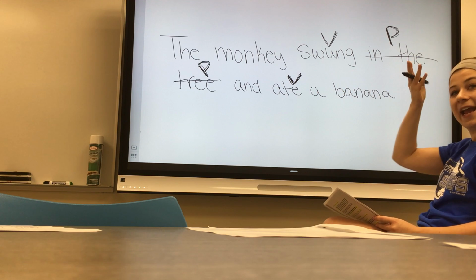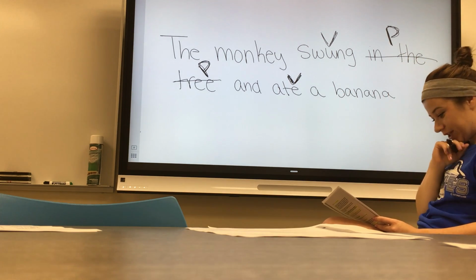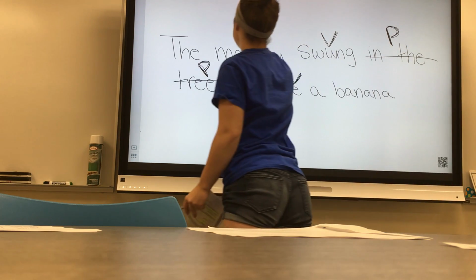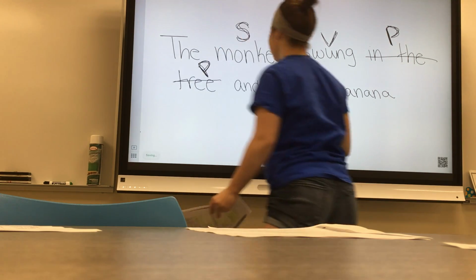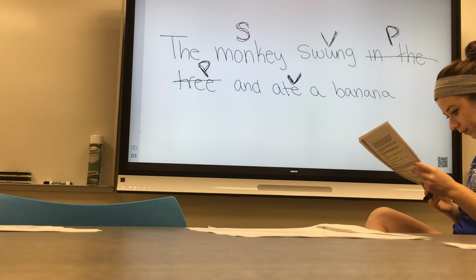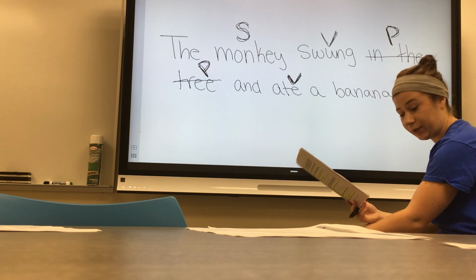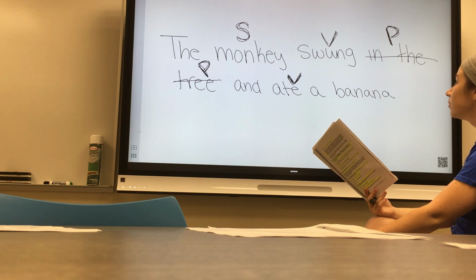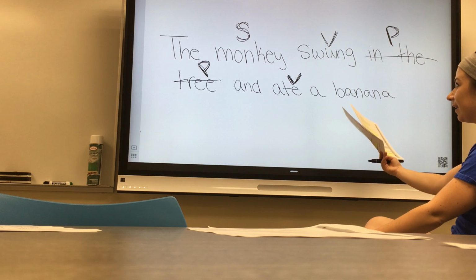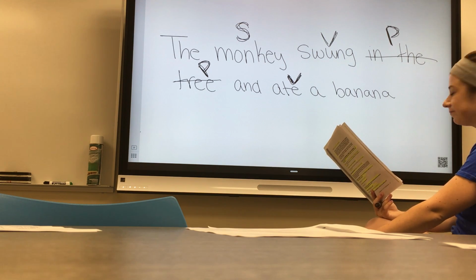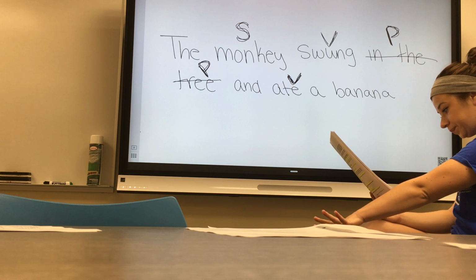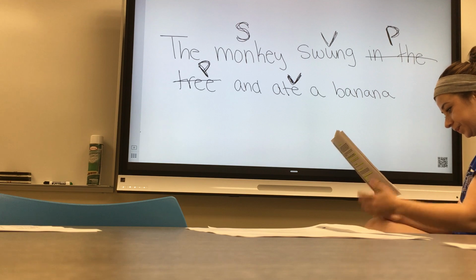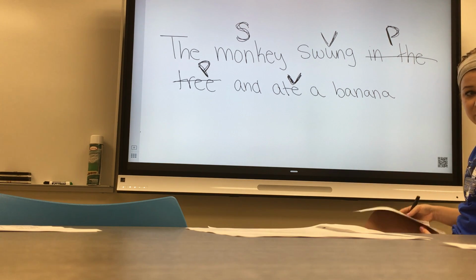Okay. So what's the question we're going to ask ourselves next? Who or what swung and ate? Right now we're looking for our subject. So if we look back, who swung and who ate? The monkey. Awesome. We're going to put an S above monkey because that is our subject. Wonderful. Okay, so we need to check whether there's another word in the sentence that answers the question, who or what? The monkey swung and ate a banana. Did the banana swing or eat? No, just the monkey. So we know we found the 2 verbs, swung and ate, and we found our 1 subject, the monkey. Our last step in marks is to key in.